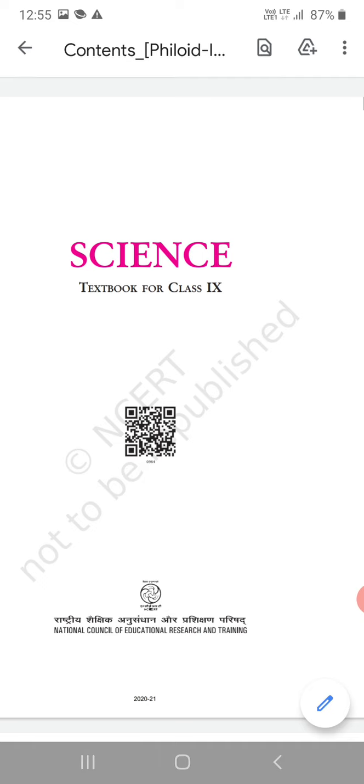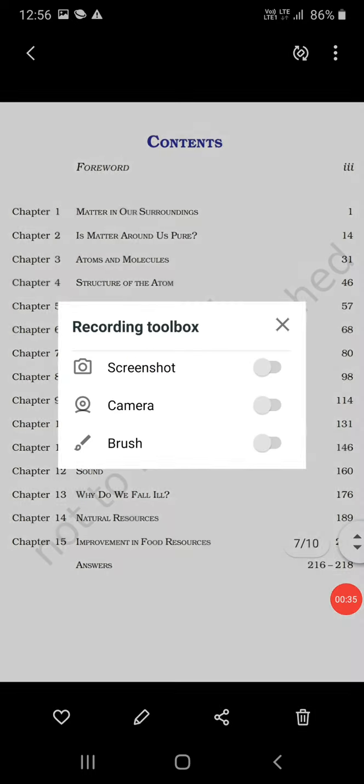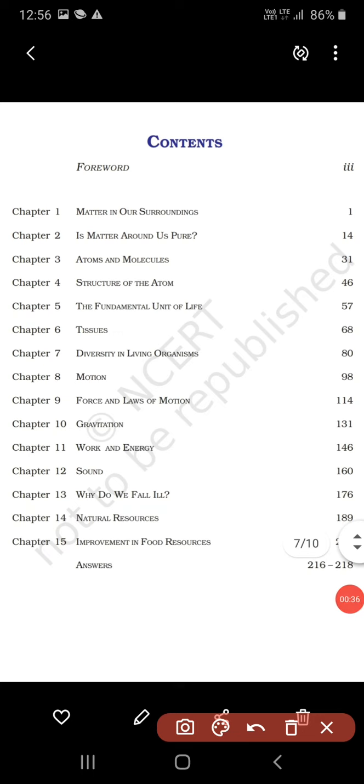Today we will start our first chapter of chemistry, and before this, we will discuss the contents first. See here, these are the contents. There are 4 chapters we have to learn in chemistry.